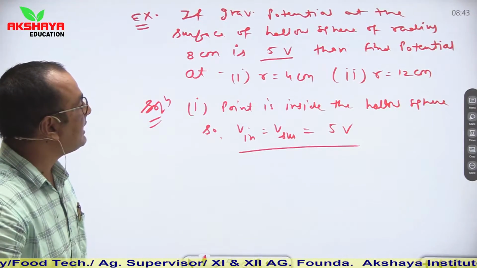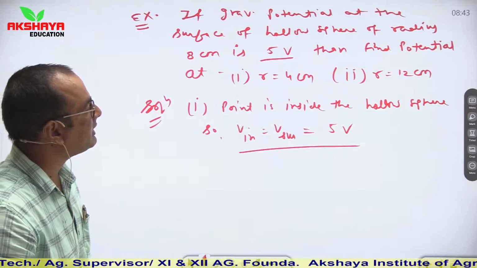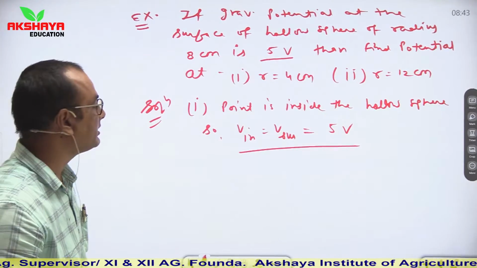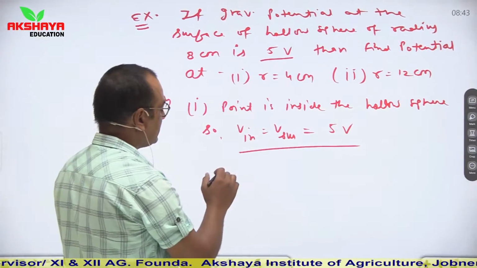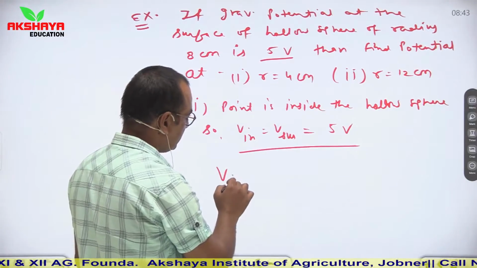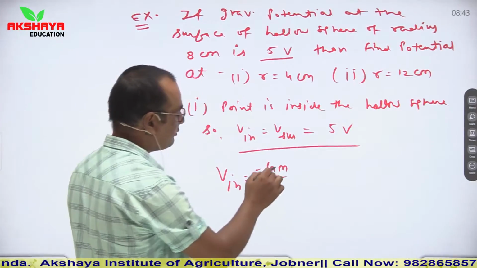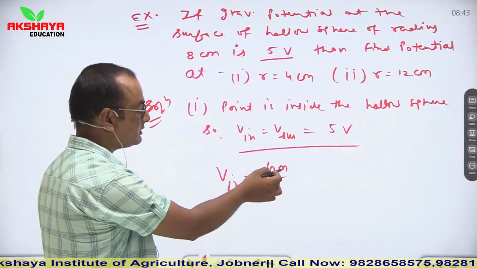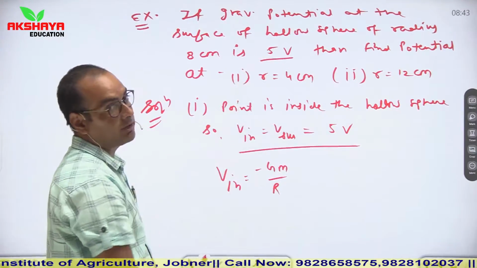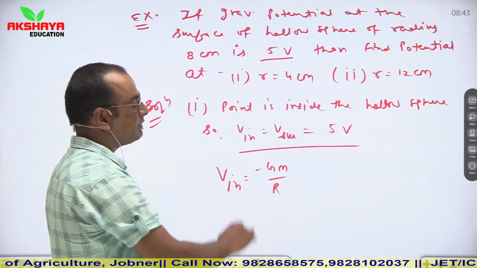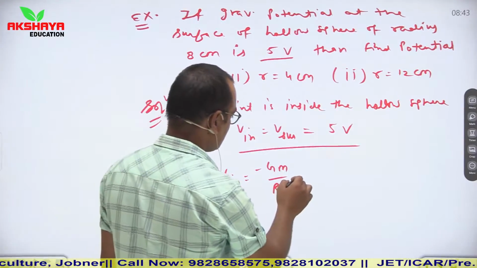Now see, in the second case you have to calculate the value at r is equal to 12 centimeter. By using this relation, V is equal to minus GM upon R, first of all you have to calculate the value of small m. Mass is not given. So by using the first relation you will find it.